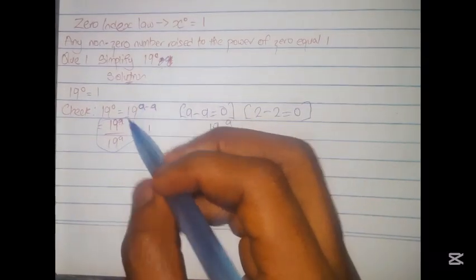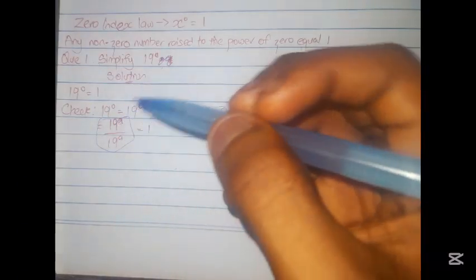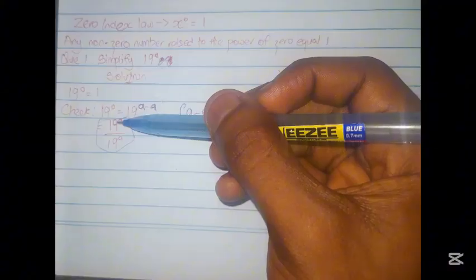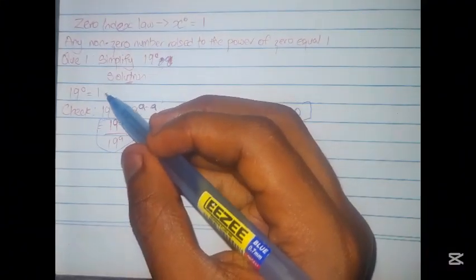We just simply brought it out because we want to confirm the formula. So 19 minus 19 will give you 1. So obviously our answer is correct.